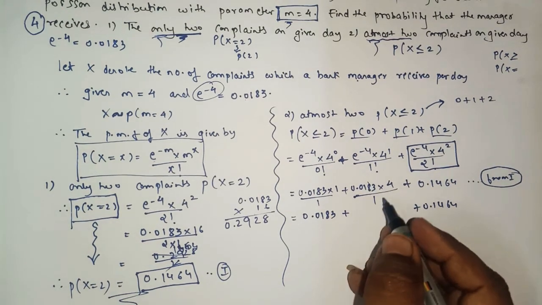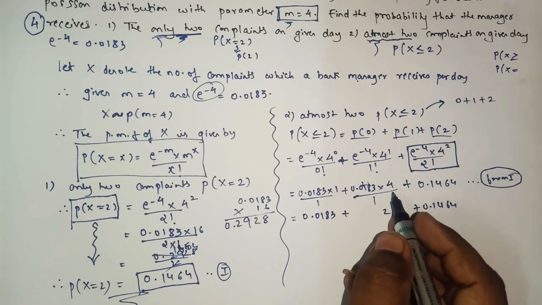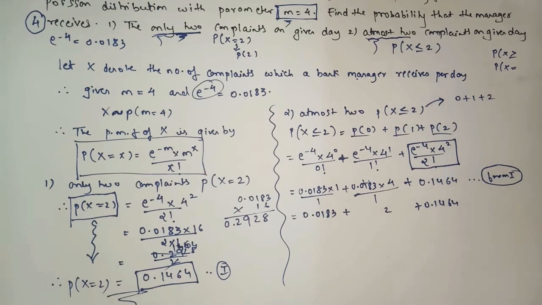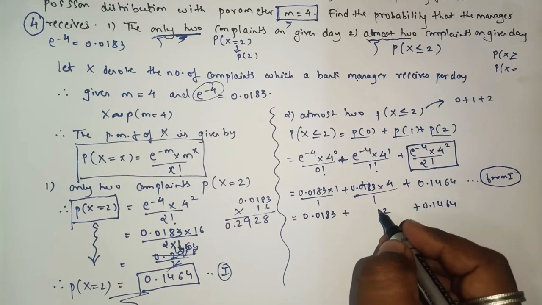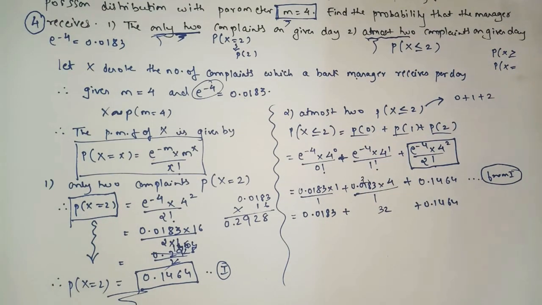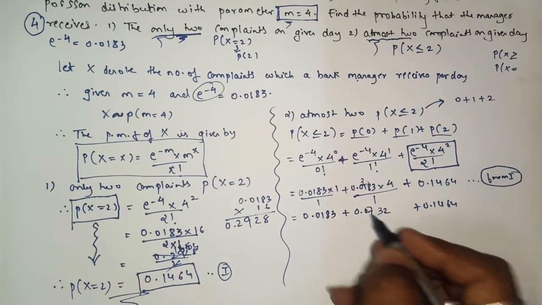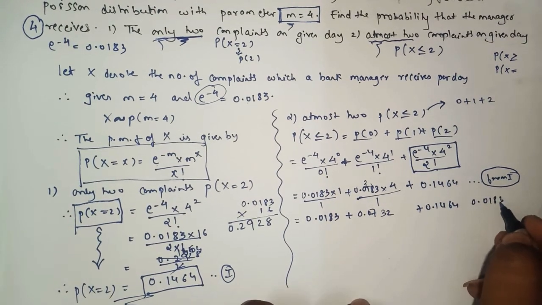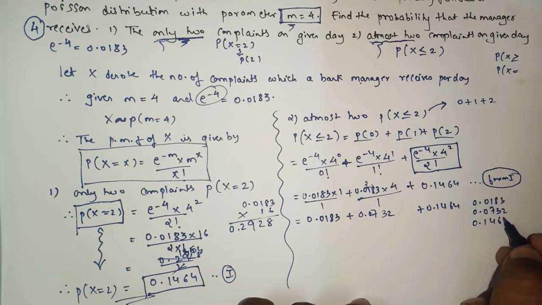Okay, so 4 threes are 12, 24, 25. Okay, so 12, 32, 33. Okay, so 4 ones are 4, that will be 7, then 0.0. So here you get 0.0732. After that simply add all the numbers. 0.0732, 0.1464.